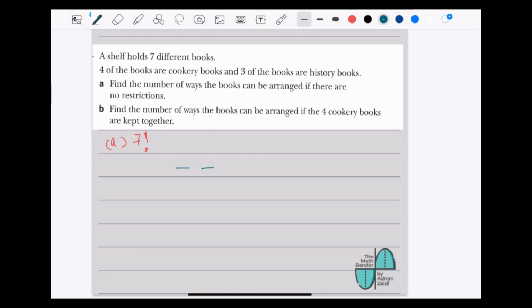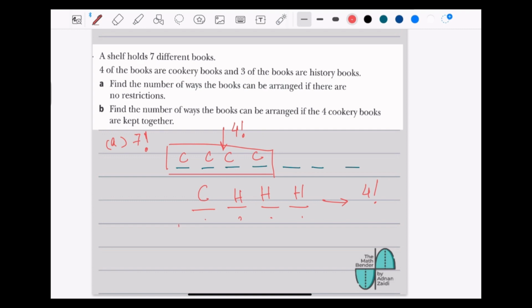There are 7 books in all, and if I keep these cookbooks together and make a block of them, inside they will be shuffling within themselves, which makes it 4 factorial. Then arranging the whole block of cookbooks with the history books is again 4 factorial. So this is going to be 4 factorial times 4 factorial.